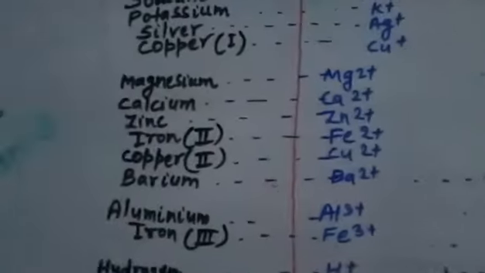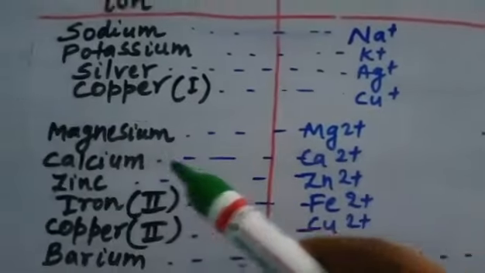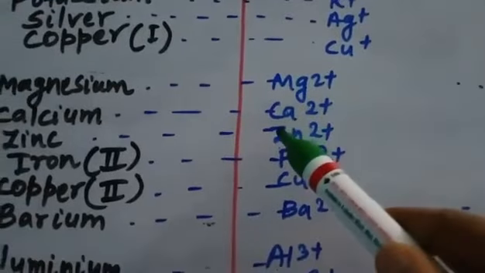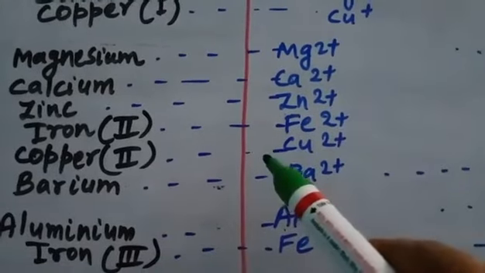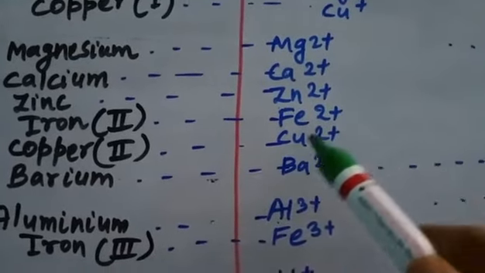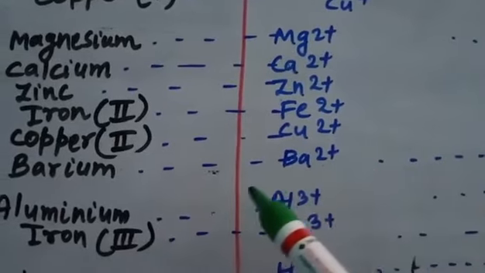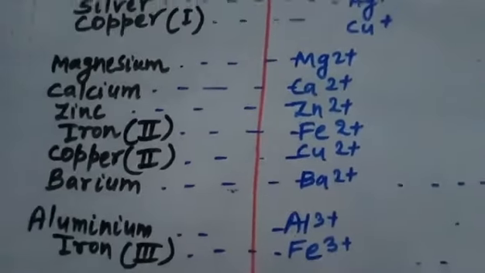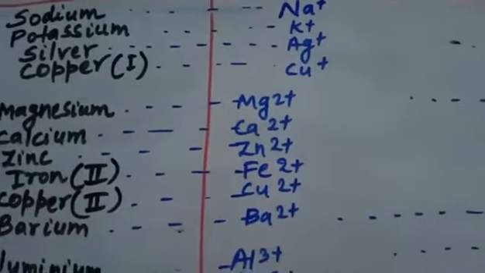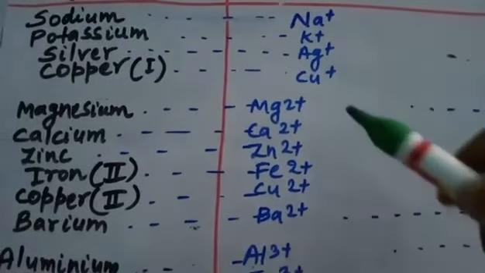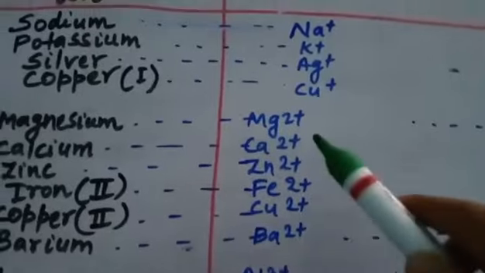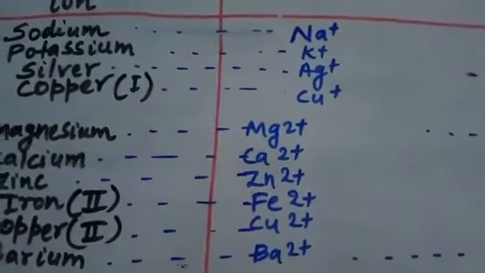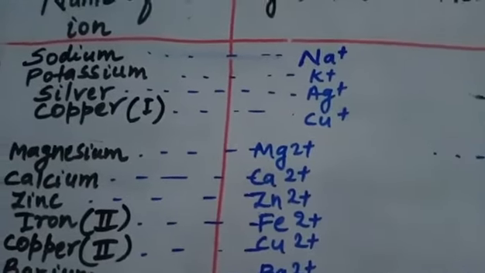Similarly, magnesium, calcium, zinc, iron, copper, barium. You can see here the symbols. Magnesium ion is Mg2+, calcium ion is Ca2+, zinc ion is Zn2+, iron 2 is Fe2+, copper 2 is Cu2+, barium is Ba2+. So here we can say that the net charge acquired by these ions is 2 positive charges.